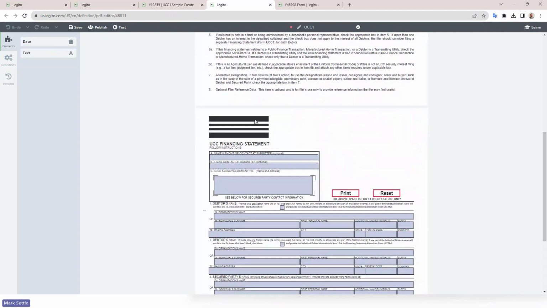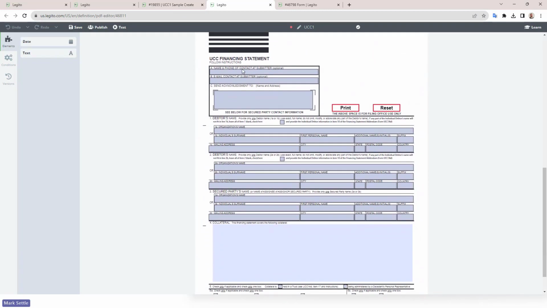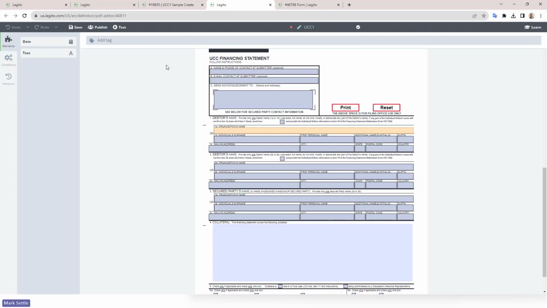Now, the first page is an instructional page. Let's get to the second page. And you can see here that it's already imported all of those fillable fields that existed in this document already. So what I would need to do then is just simply tag those fields. So let's just do the debtor org name since we looked at that one. Click in that, and you can see right away I get the ability to add a tag.